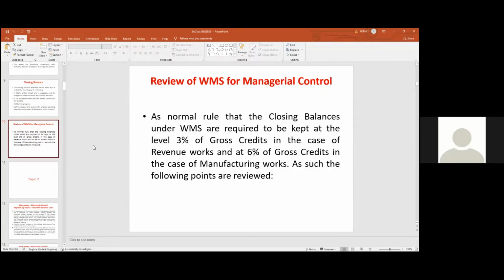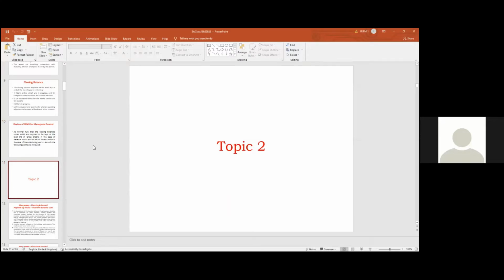As such, every month, it is the responsibility of the accounts officer to review the WMS account and put up the results. What are the reasons for non-clearing of the WMS account in the case of completed works? That is enough for you. If you read these things, this is what is known as the WMS account, workshop manufacturing suspense account. This is enough for this examination. Please, all of you, refer once. Then I will go to the second topic.